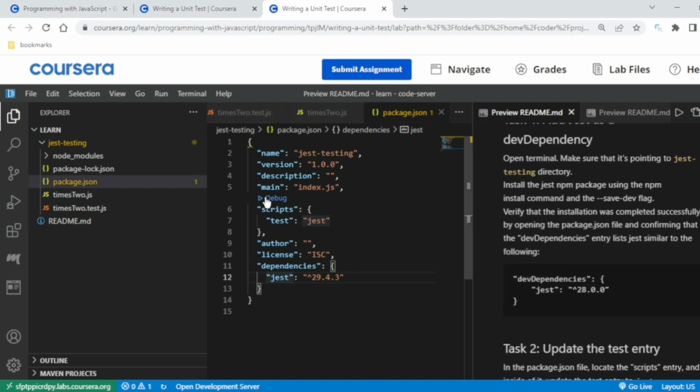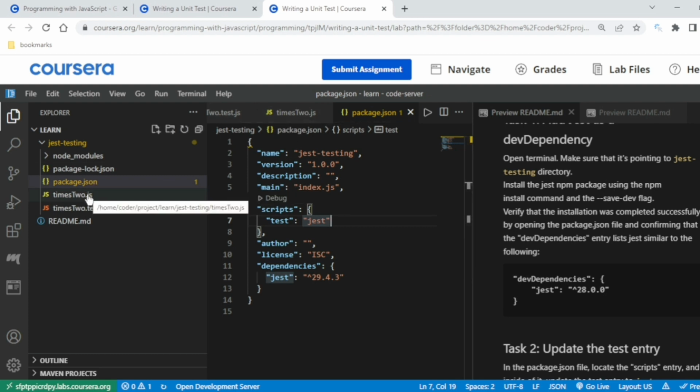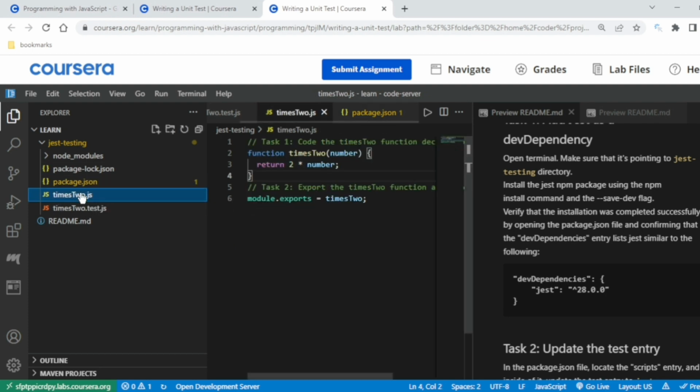Okay, so this is the script, and this is the dependency. You have to write Jest over here. So the test is Jest in the script. Then talking about the times2.js, this is a very simple one. This is a basic function.